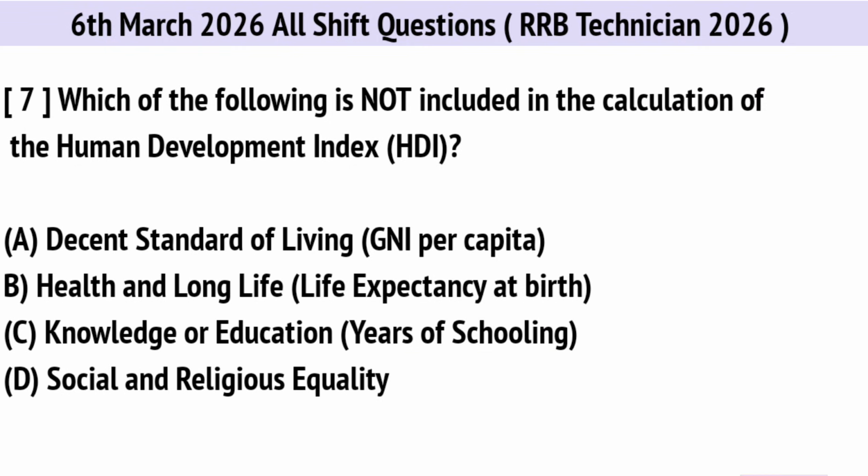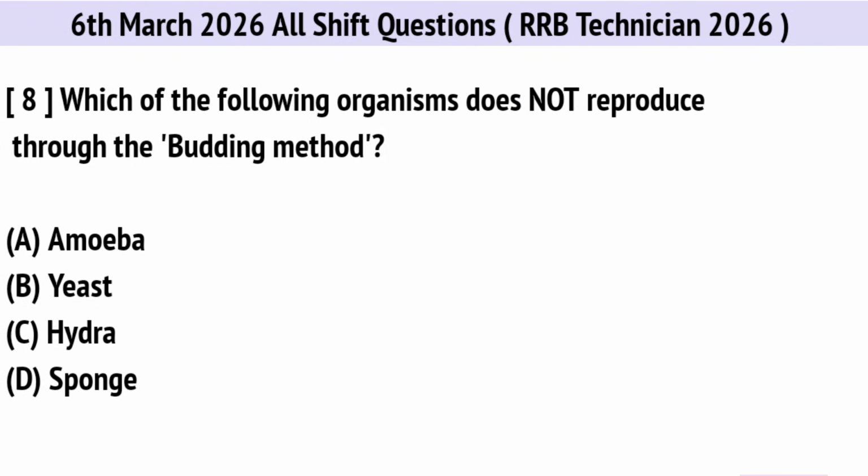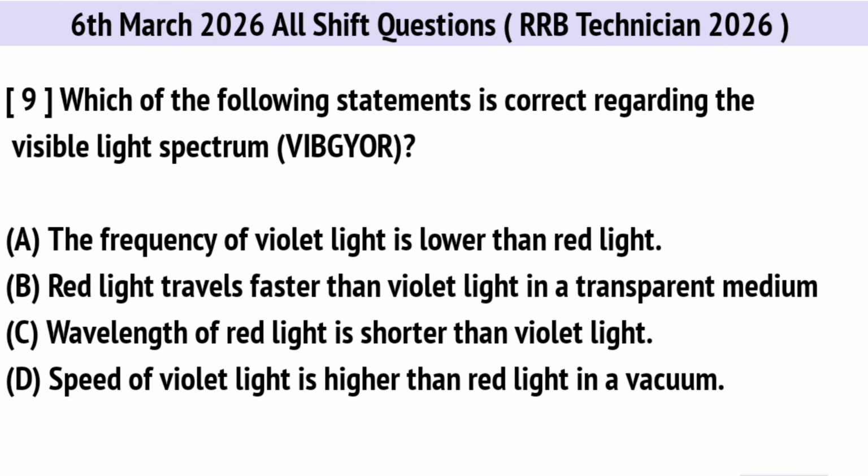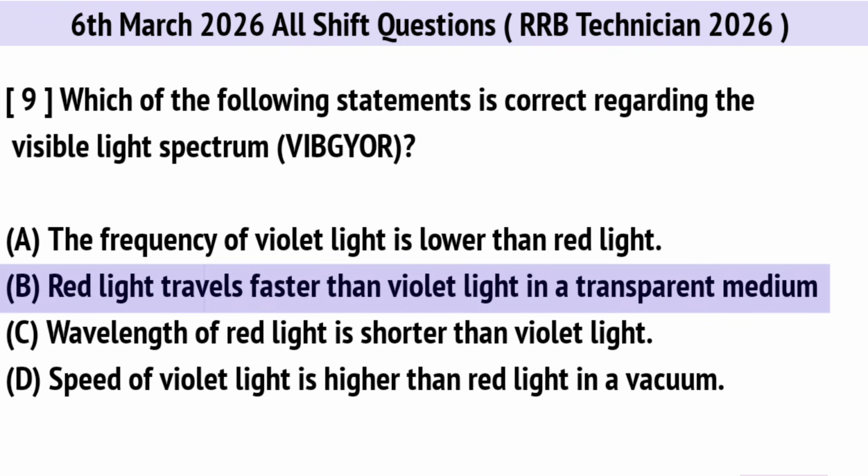Which of the following is not included in the calculation of the Human Development Index? Correct option is D. Social and religious equality. Which of the following organisms does not reproduce through the budding method? Right option is A. Amoeba. Which of the following statements is correct regarding the visible light spectrum? Right option is B. Red light travels faster than violet light in a transparent medium.